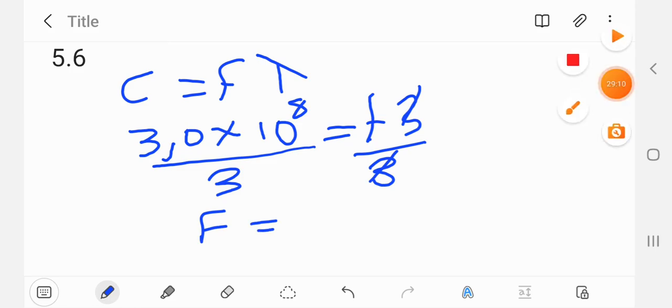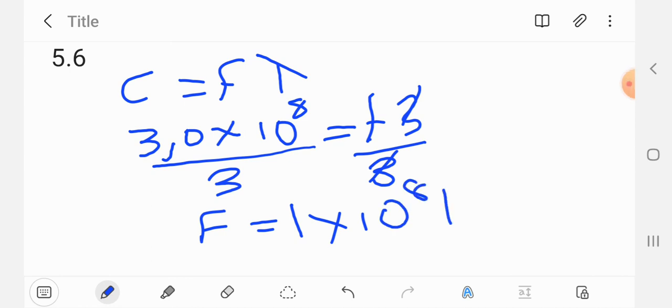That is equal to 1 times 10 to the power of 8 hertz. So this is your answer.